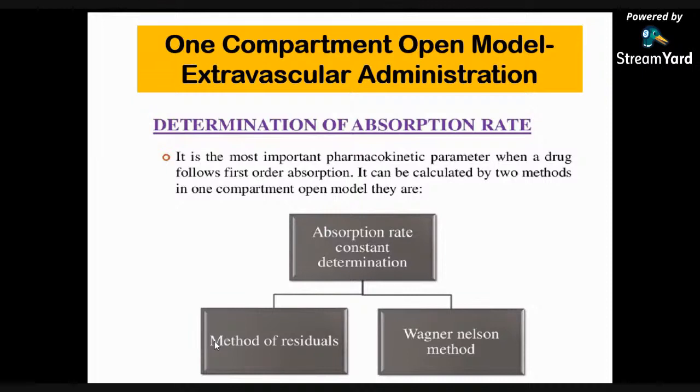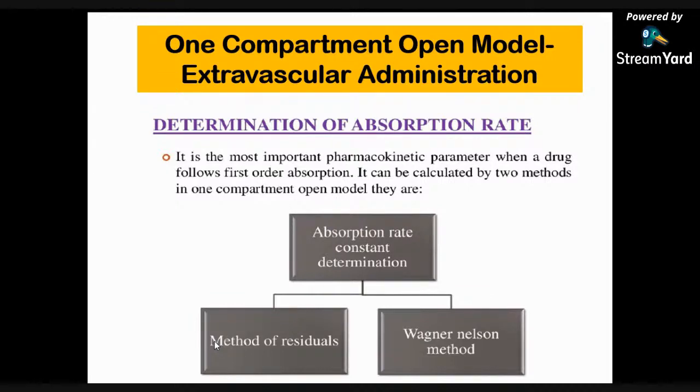Further, we will discuss the determination of absorption rate. So for a drug that enters the body by a first order absorption process, it will get distributed in the body according to the one compartment model kinetics, as we already know.